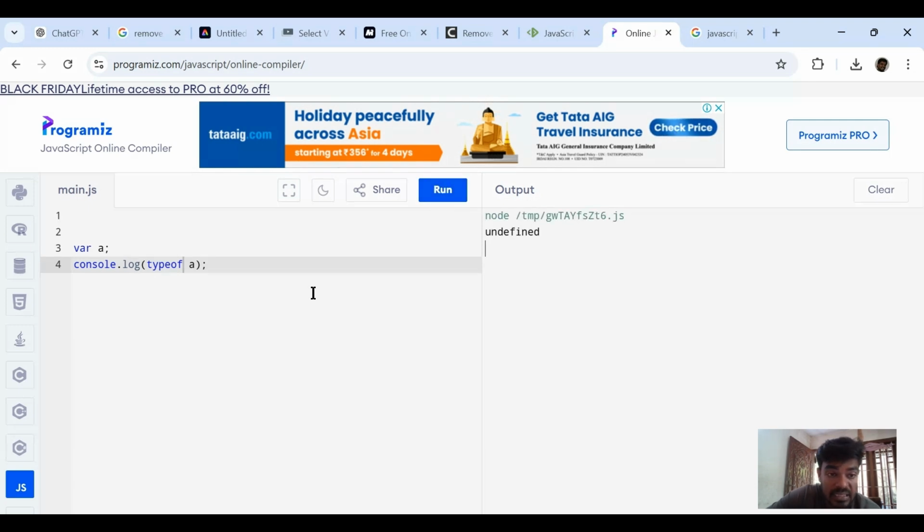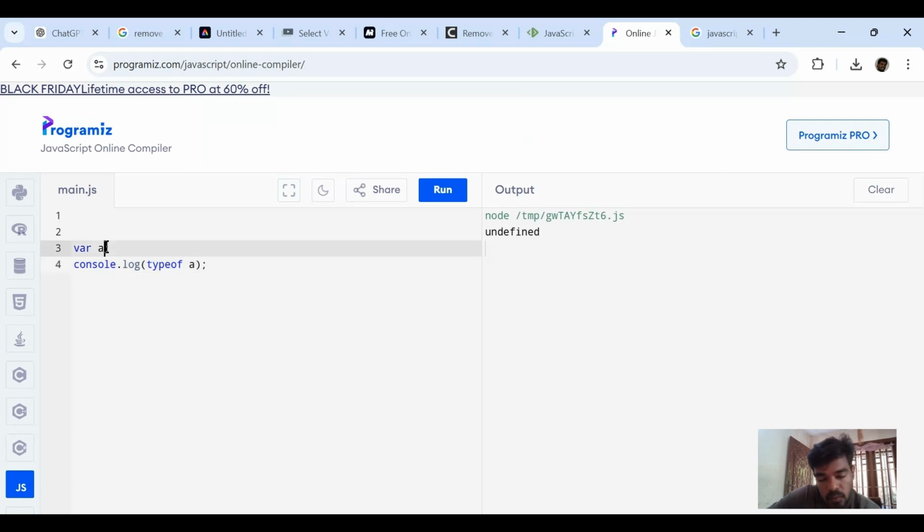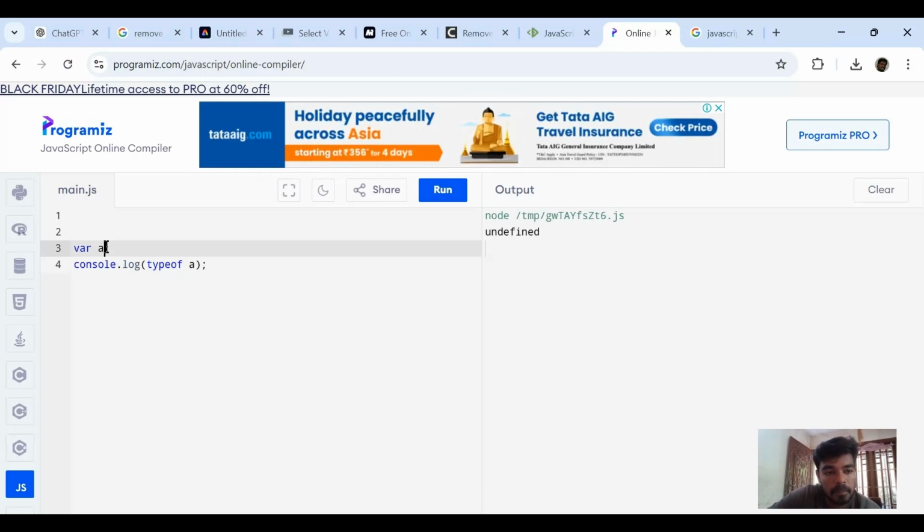So these three questions were asked in the same interview. The first was a variable declared with the value null, asked what its data type is. The second was a variable declared and initialized with the value undefined, asked what its data type was. Then the third is a variable declared but not initialized, asked what its data type is. These three questions were not asked in three interviews but in the same interview.